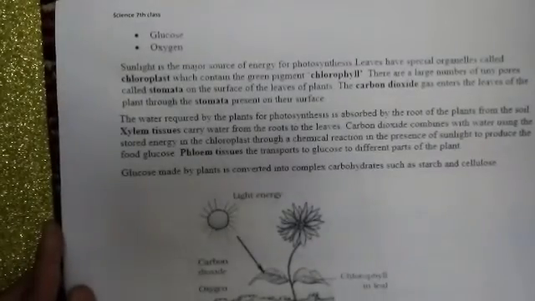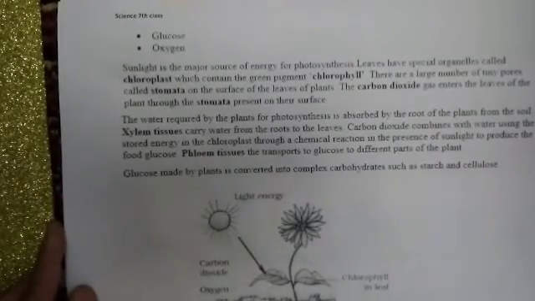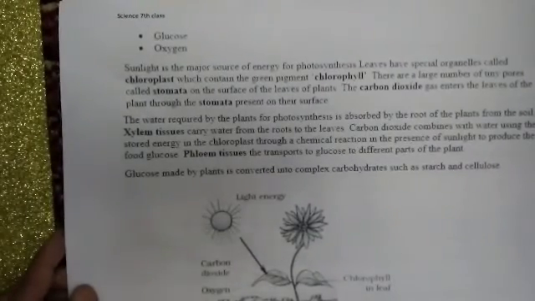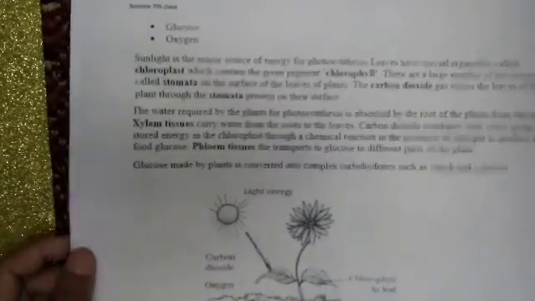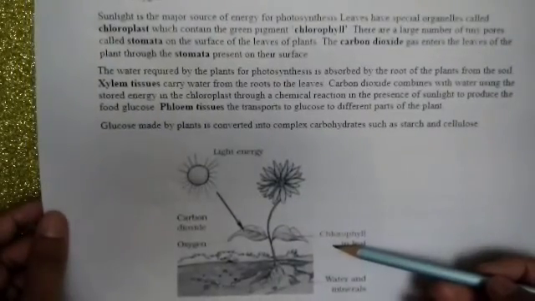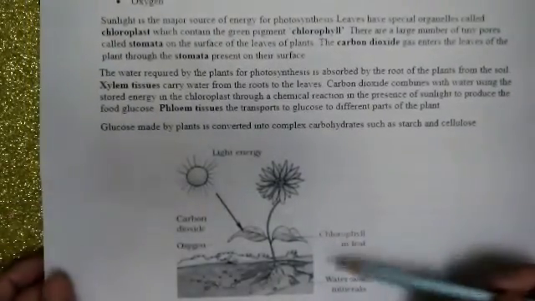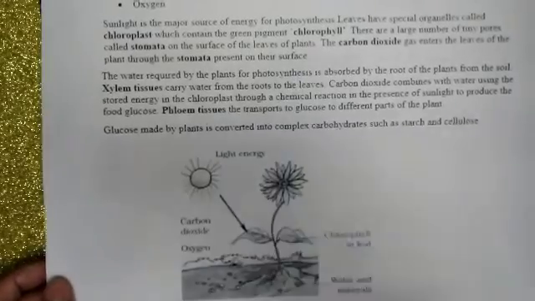You can also write the process of photosynthesis from your book, the sunlight paragraph and xylem and phloem, and here is a picture which is very necessary to draw in your notebook. So complete all the tasks that are assigned to you.